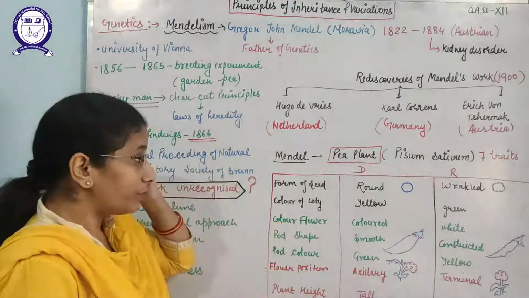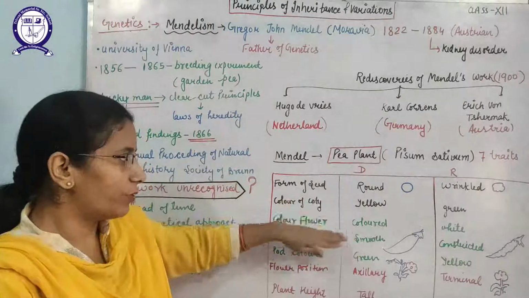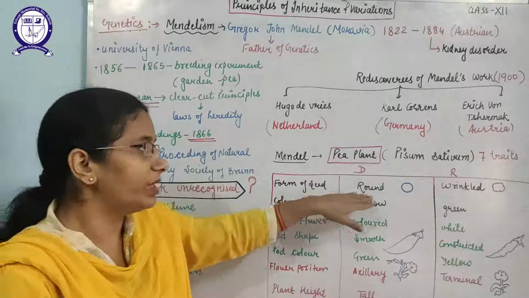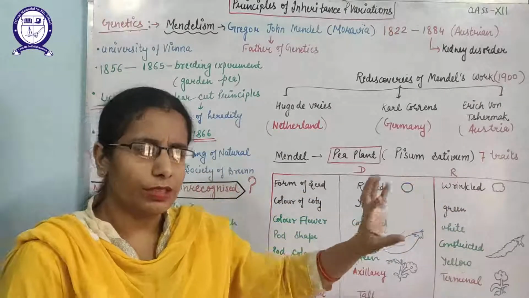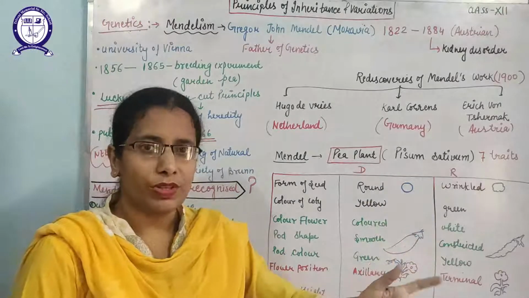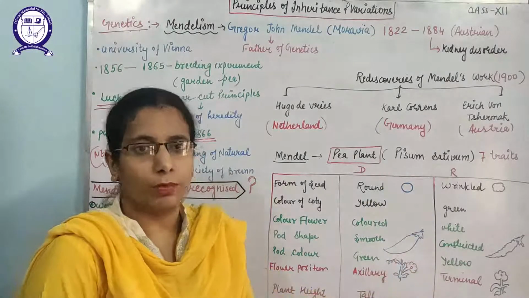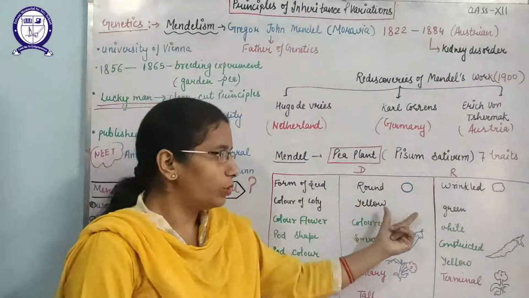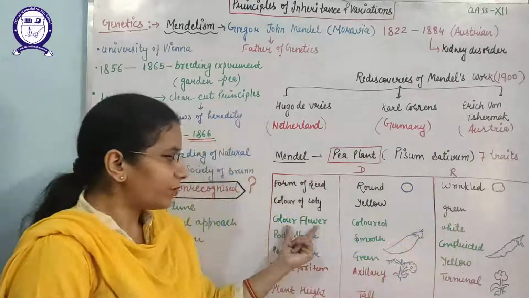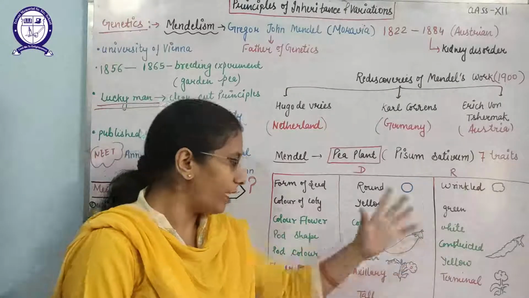So which were the traits he studied? First is the form of the seed. Seed can be round or wrinkled. You can easily observe it at home also, in the pea pods when you are making matar paneer. Color of the cotyledon may be yellow or green. Color of the flower may be colored or white.